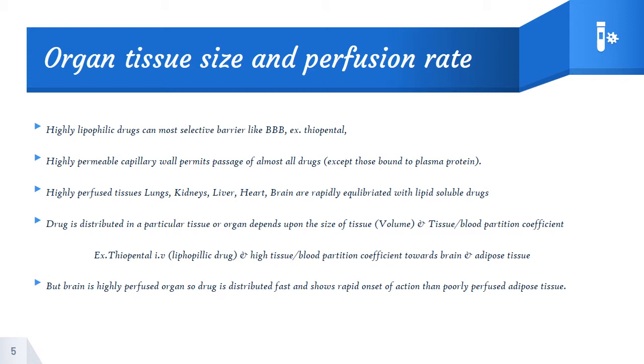So the same thiopental, having better lipophilicity and a better blood partition coefficient towards brain and adipose tissue, even then there is a small difference in the movement of the drug in brain as well as the adipose tissues.